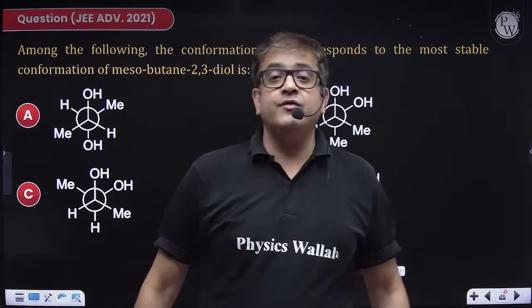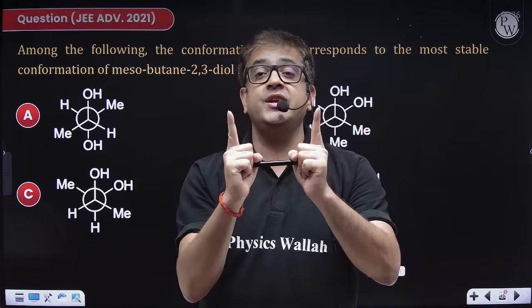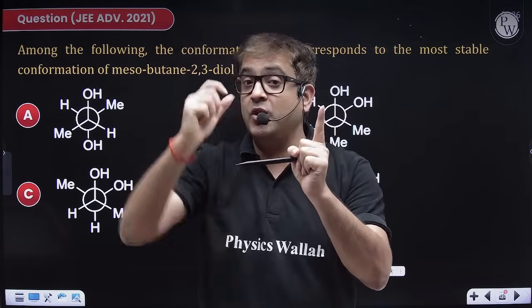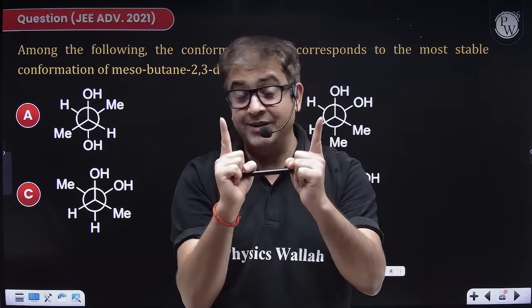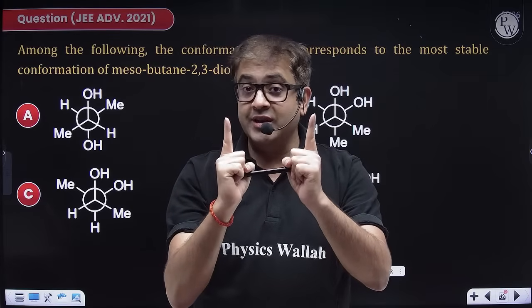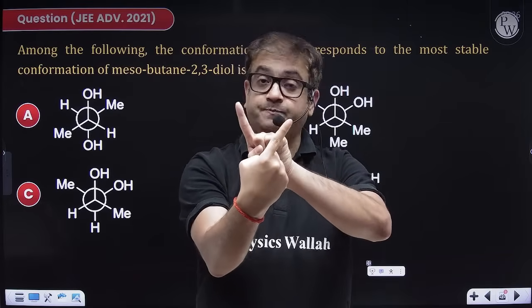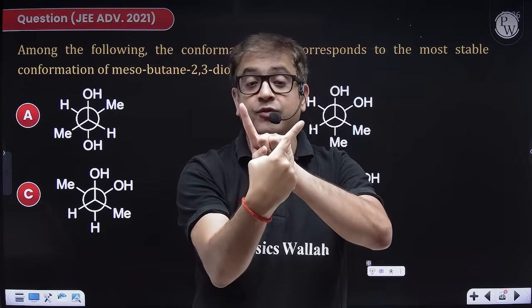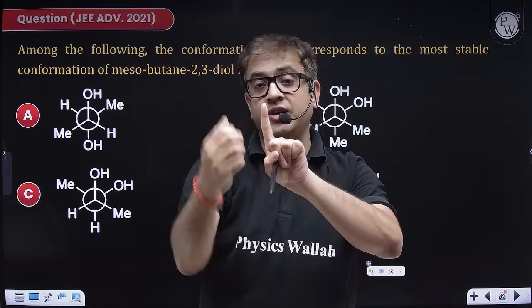Beta, what are conformational isomers? Sir, a C single bond C can freely rotate. How many strains does it have? Two types of strain: Van der Waals strain because of the groups, and torsional strain because of the bond pair repulsion. Now, obviously the staggered form has some torsional strain and Van der Waals strain also, but the eclipsed form is very unstable. Why? Because the staggered form has the bare minimum torsional strain and Van der Waals strain.